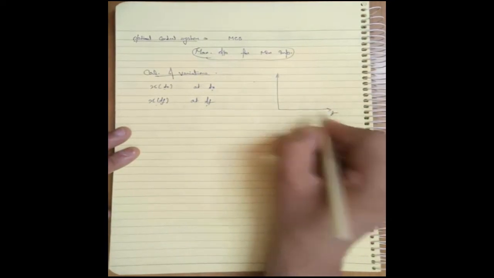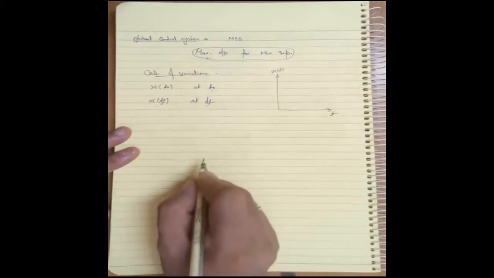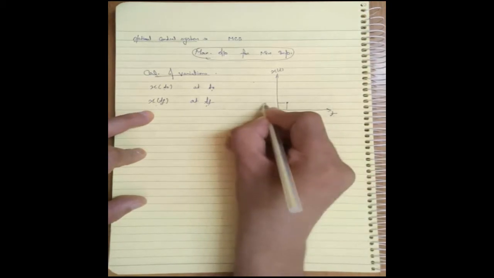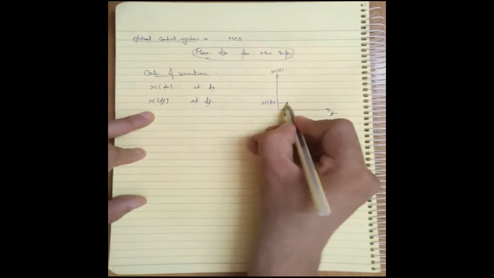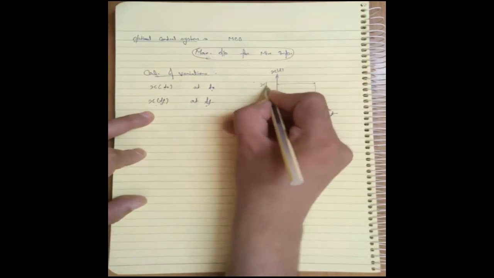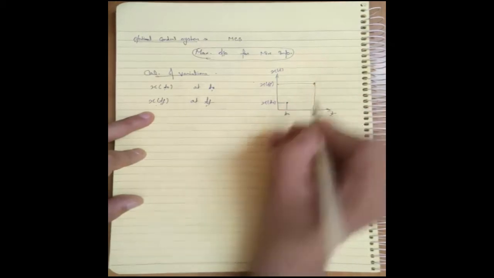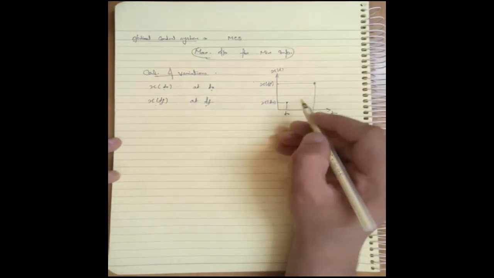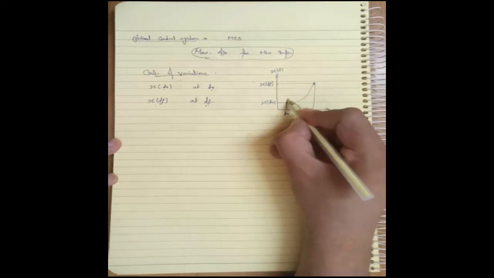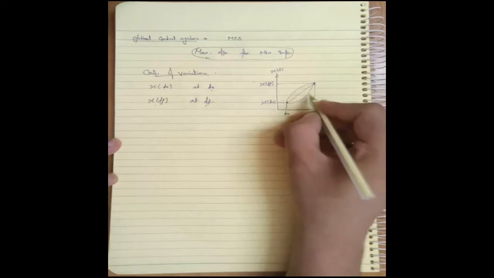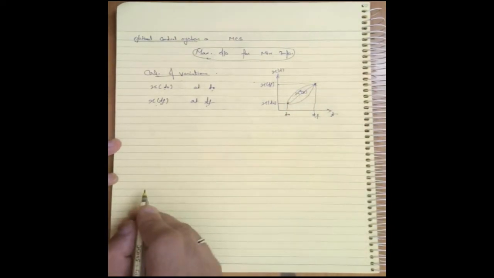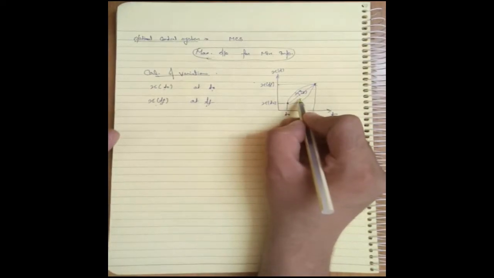over here this is my time, here is my state. Let this be my starting point at t naught, and this is my x of t naught. This point is fixed, and this is tf, and this is x of tf. This is fixed. So for this type of problem, there are many paths from starting point to ending or destination point. I want to find the optimal state. Let this be my optimal state, denoted by x star of t. I have to find the optimal state in every case.